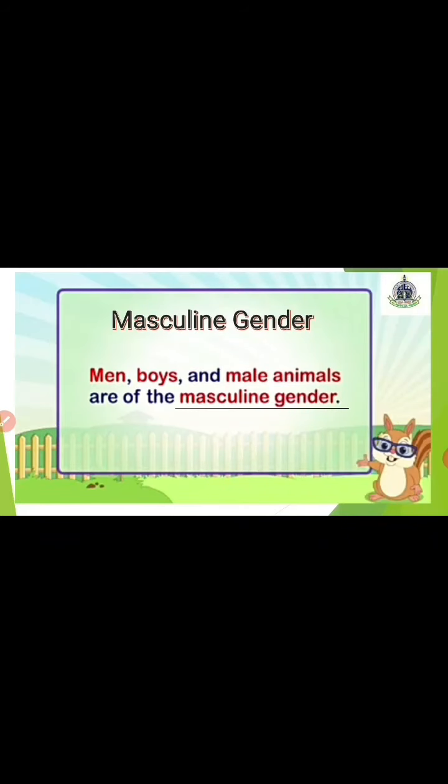Now what is masculine gender? Men, boys and male animals are of the masculine gender. Say again with me. Men, boys and male animals are of the masculine gender. Now we'll see the examples of masculine gender.